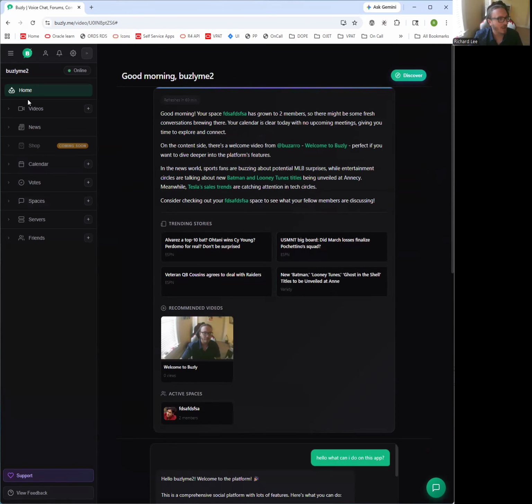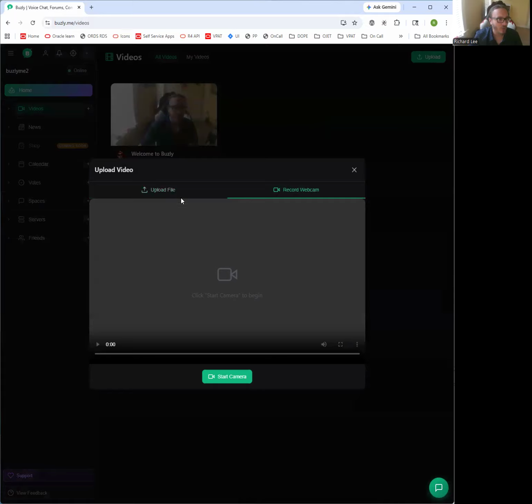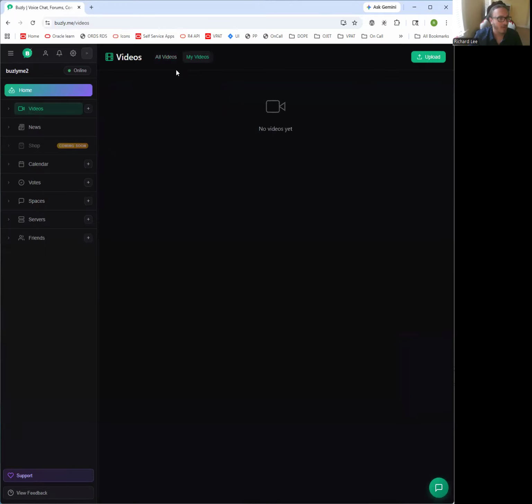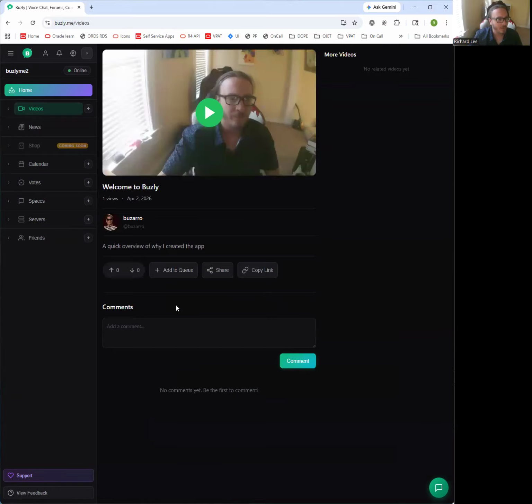But it's got all these different spaces. I can't upload a video while I'm using Zoom because it would try to use the camera in two places. But you can upload videos just from here. You can record from a webcam or upload a file. Go to my videos, which I don't have any yet, but this is on a different account, obviously.